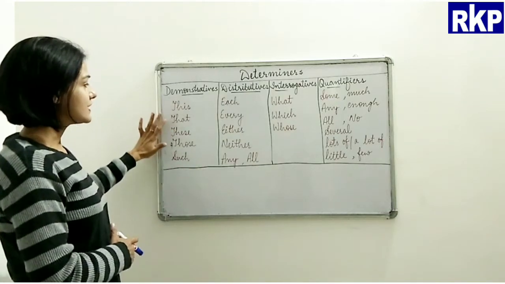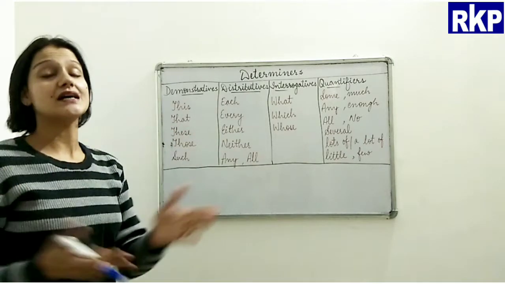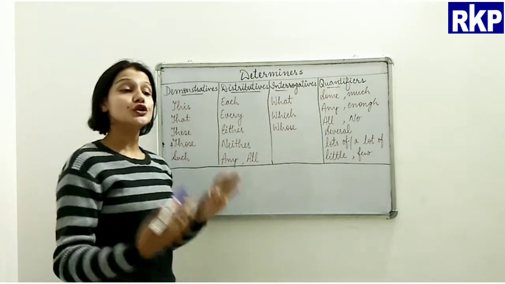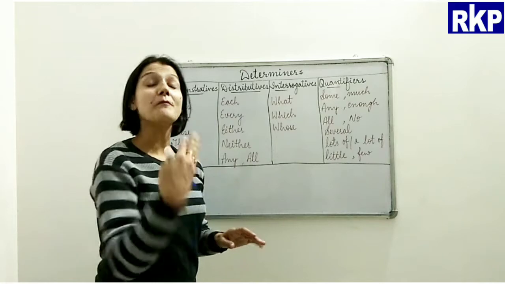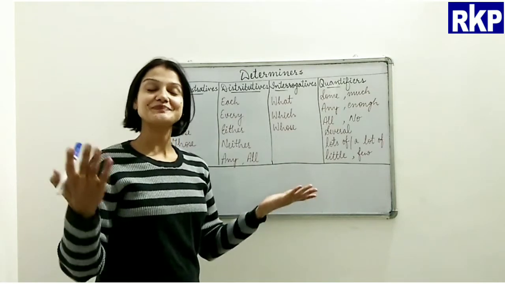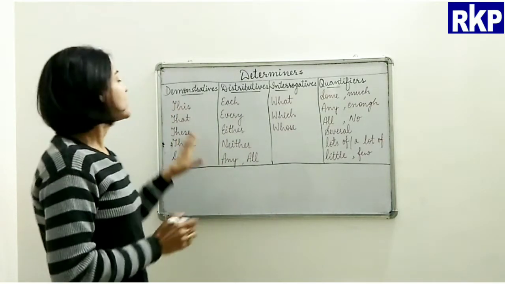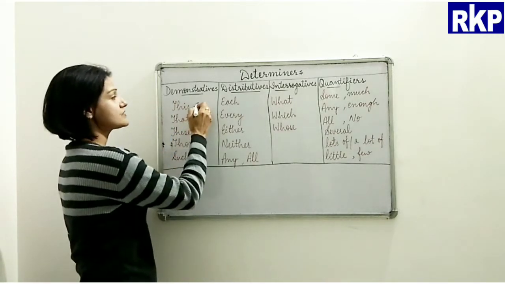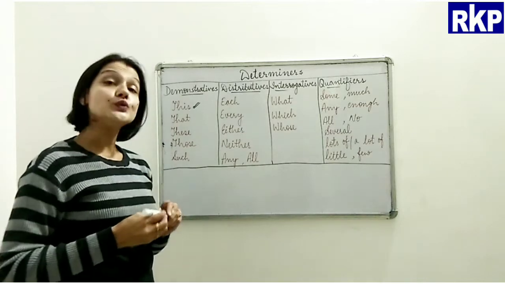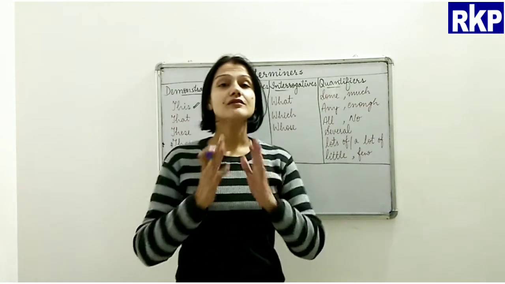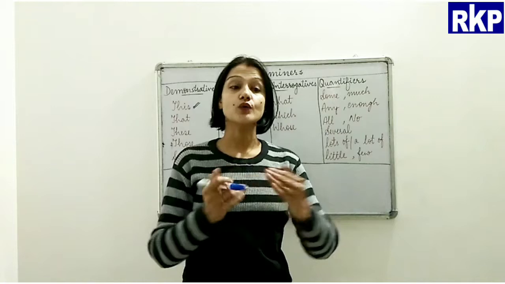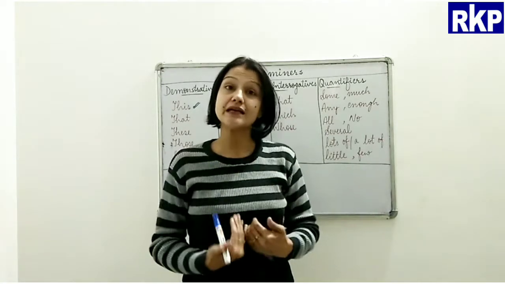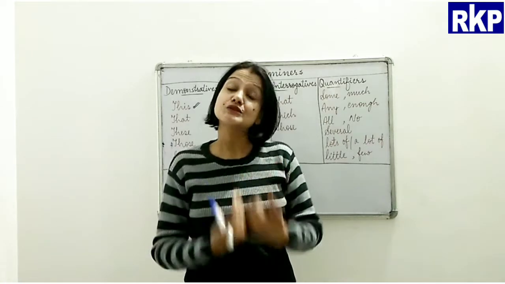Now see, this, that, these, those, such. All these are demonstratives. These are used to demonstrate, to point at a particular noun. And beta, there is one important thing here. This is used when we are talking about a noun which is near us, near the speaker.